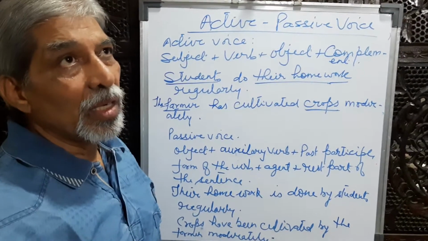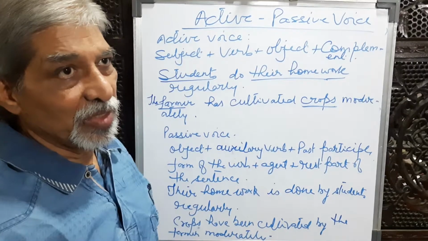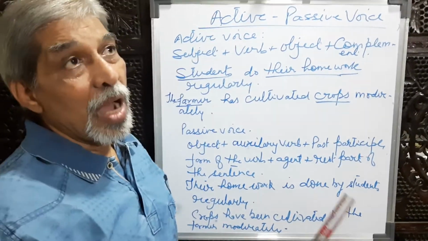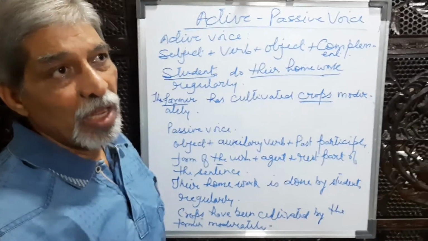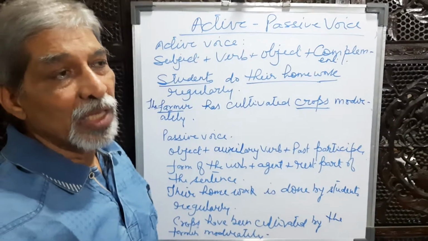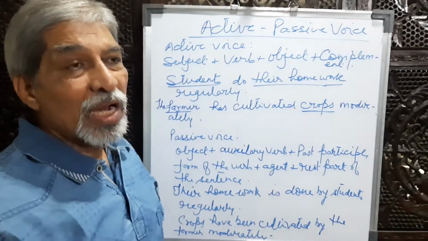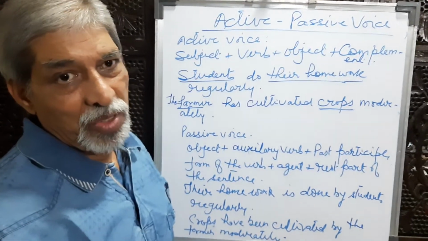My father had purchased a new car last month. A new car is the object. Had purchased, this is past perfect tense. So in past perfect tense passive voice, the auxiliary verb is had been. A new car had been purchased by my father last month.